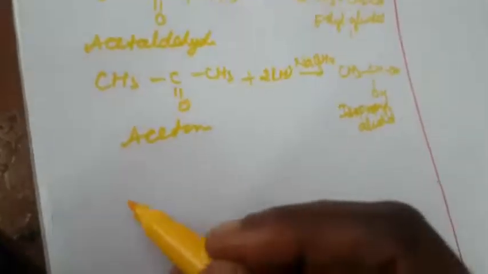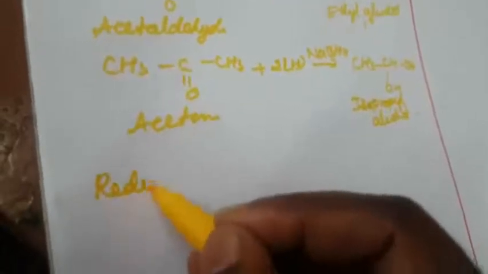Again, reduction with a strong reducing agent will give the hydrocarbon. The carbonyl group of an aldehyde or ketone can be reduced into a methylene group with a suitable reducing agent. This is reduction to hydrocarbon.